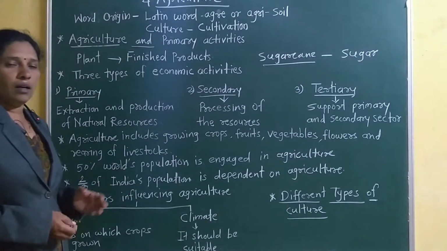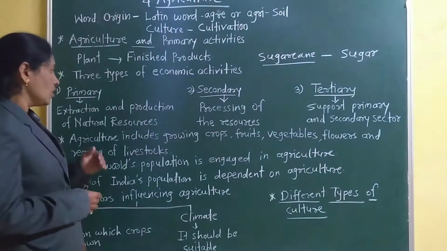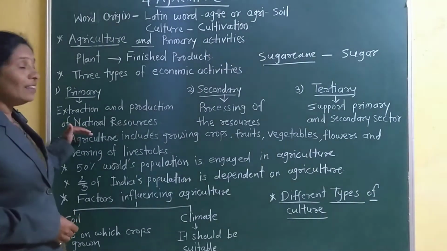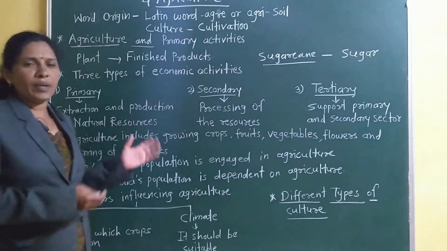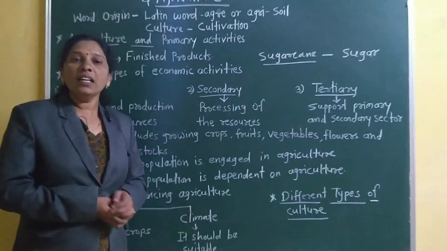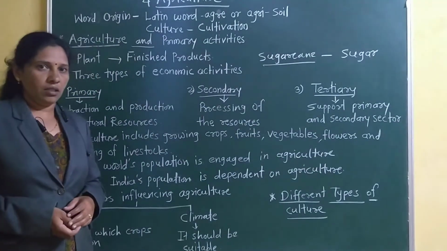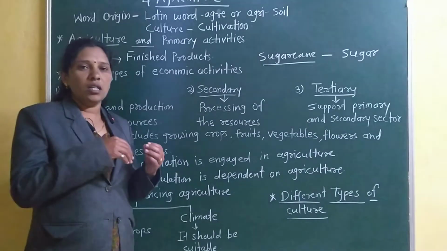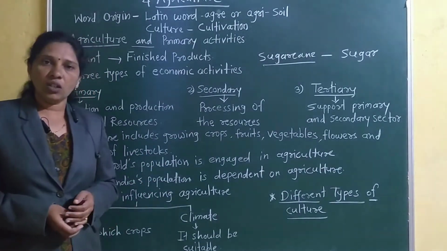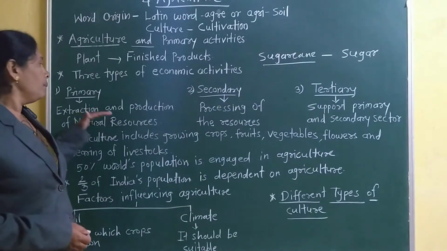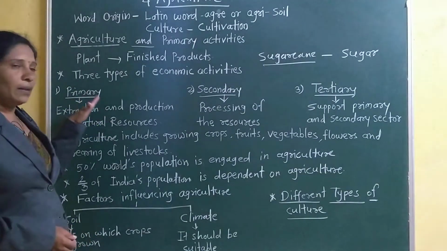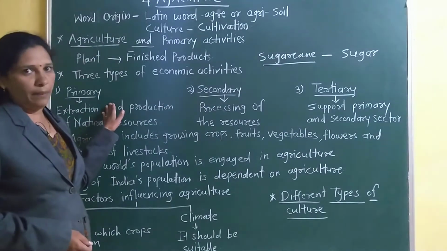These are all natural resources, because everything comes from nature. After sowing the seeds, we get the crops. So those resources or that production is called primary.